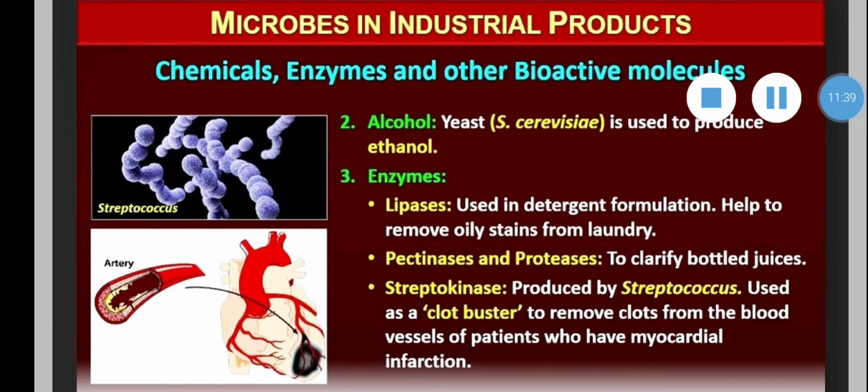There are some enzymes which are produced by microbes, and their microbial sources are given on page number 261, like invertase, Saccharomyces cerevisiae, then pectinase, Aspergillus niger, Sclerotinia libertiana, then lipase, Candida lipolytica, and cellulase, Trichoderma koningii. The name of the enzyme along with the microbial source is a very important topic which is given on page 261.